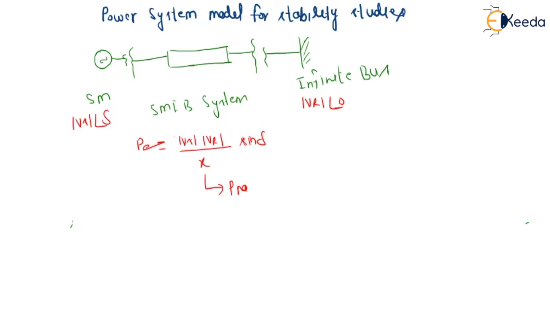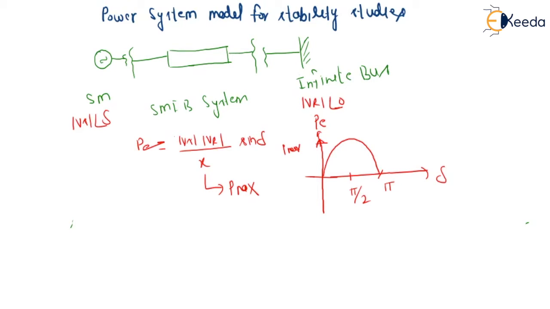We can represent this by taking delta on the x axis and PE on the y axis. We can take only up to pi, so this will be pi by 2, this is pi, and this will be P max. So P is equal to P max sine delta.